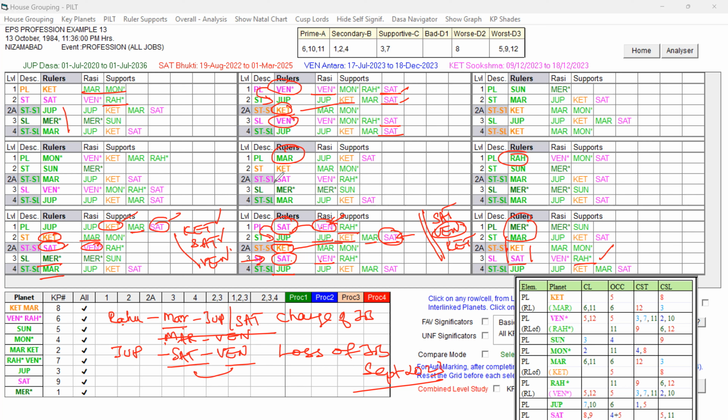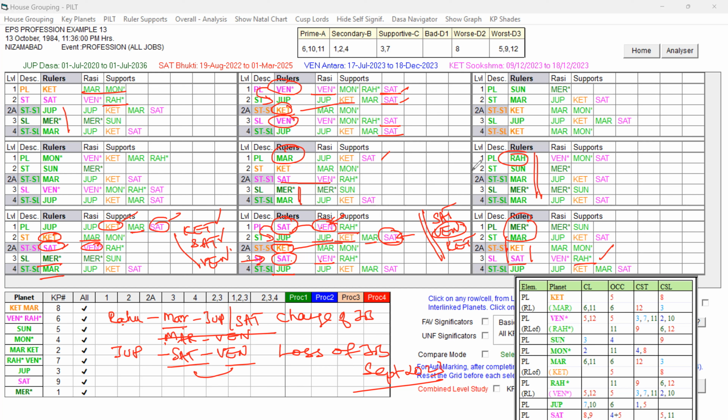Whereas under Mars, the role of Saturn is present at the support, and the role of Venus is not there. The role of Venus is only at the 2A level planet. You understand? All other key planets are favorable key planets of the Dasa Lord.